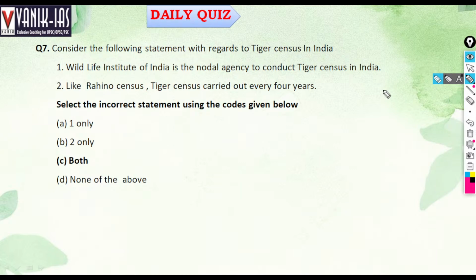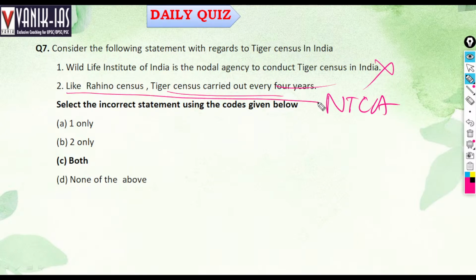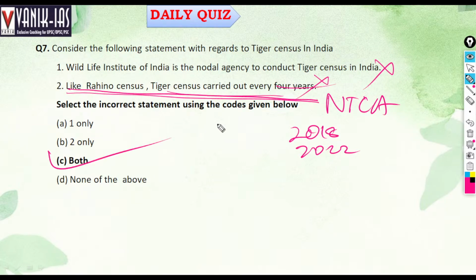Okay. So question number 7: which of the following statements is correct with regard to the tiger census in India? The Wildlife Institute of India is the nodal agency to conduct the tiger census in India. This is wrong. The NTCA, National Tiger Conservation Authority, is the nodal agency to conduct the tiger census in India. The second statement: like the rhino census, the tiger census is carried out every 4 years. The tiger census is carried out every 4 years, that is right, but it is not like the rhino census. So in total the sentence will be wrong. It was held in 2018, and also it will be in 2020. But this statement is wrong because of the full sentence, that it is like the rhino census. So both statements will be incorrect. C will be the right answer.